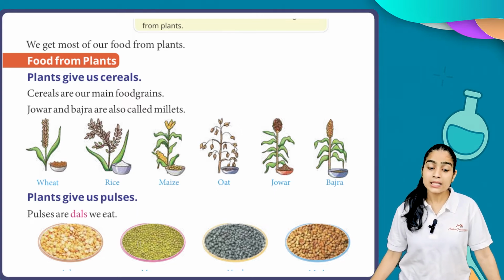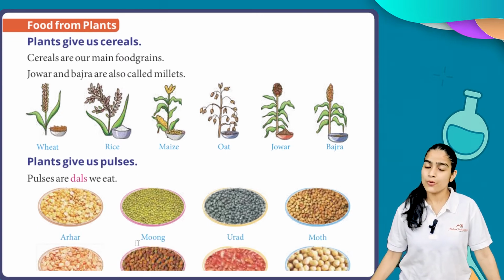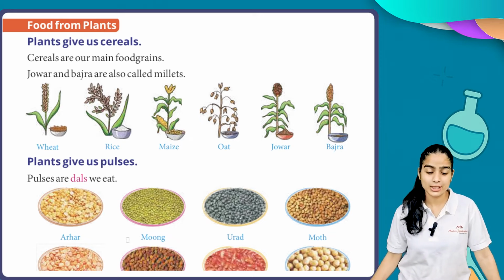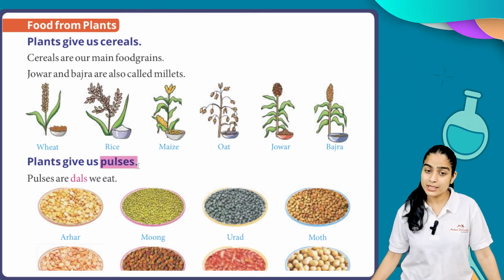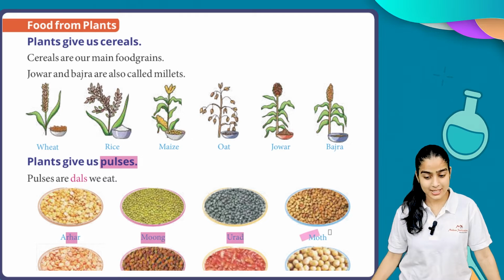Next, plants give us pulses. Pulses are the dals we eat. You say to your mother, Mama, right now I want to eat arhar dal, I want to eat moong dal with white rice, urad dal. These are the dals you eat which we get from the plants and we call them pulses. What do we call them? Pulses. Well done. And what are the examples of pulses? We have arhar, moong, urad, moth, etc.